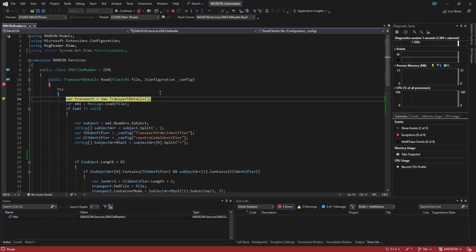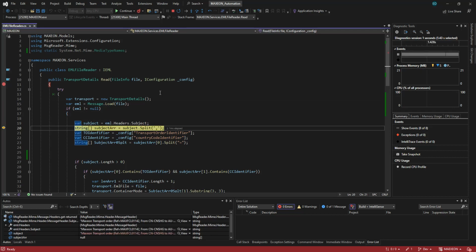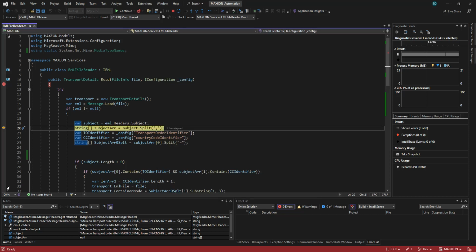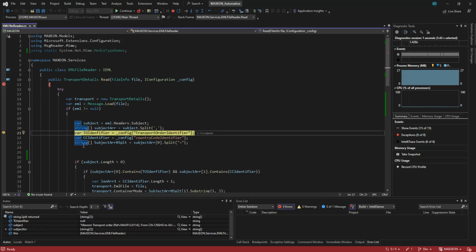So for example, this one is the subject now, and I need to split this at the comma. So this is index one and this is index two. This is where I get the transport code, the container mode, and also the country code. If I split it, I have the subject array variable, and it now has two elements.